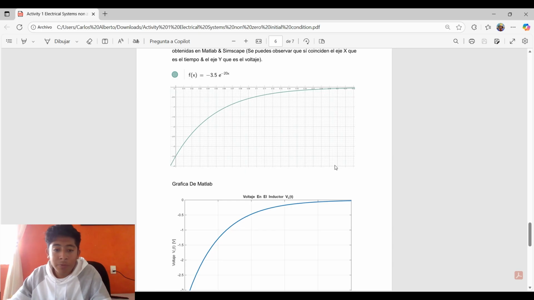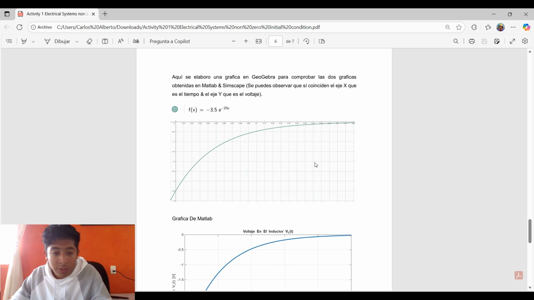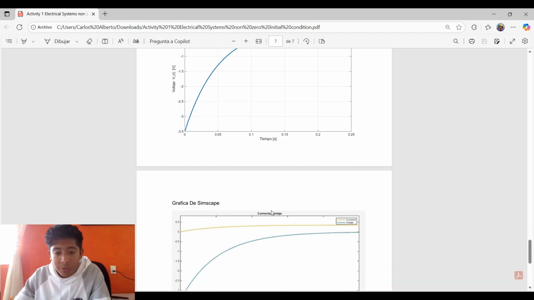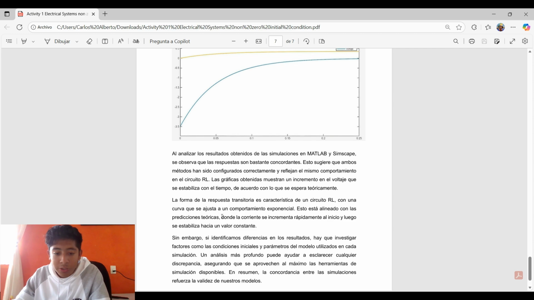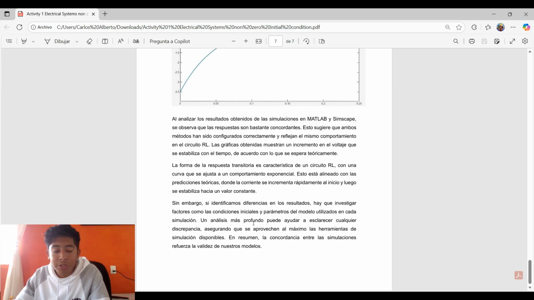Finally, I compared both graphs using GeoGebra and the results match perfectly. The time axis and the voltage values coincided, confirming that the analytic, MATLAB and simulation results are consistent. Therefore, we can conclude that both simulation tools accurately represent the circuit's transient response with the given initial condition.